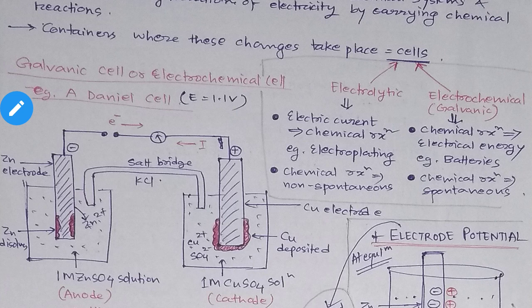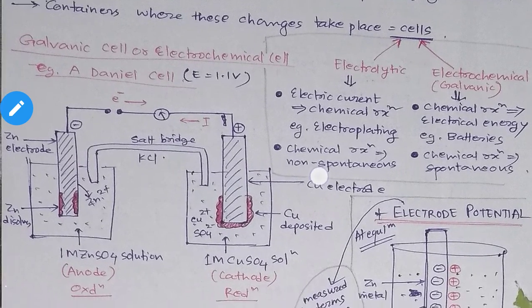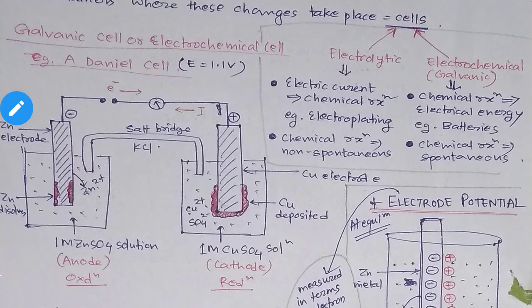An example is electroplating. In electroplating these electrolytic cells are used. So this is the difference between the two types of cells. We are now just going to focus on the galvanic cell or the electrochemical cell. The Daniel cell is an example of an electrochemical cell, remember. Sometimes they may ask you about the Daniel cell, and you will get confused. It is nothing but a type of galvanic cell, or electrochemical cell.